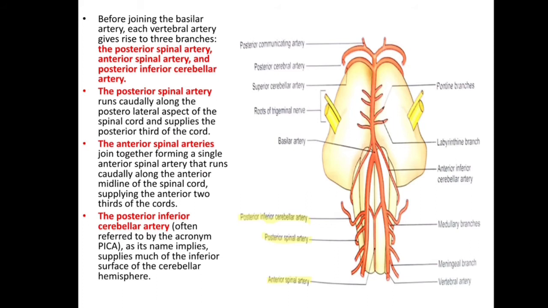The posterior spinal runs caudally along the posterolateral aspect of the spinal cord and supplies the posterior third of the cord. The anterior spinal arteries join together, forming a single anterior spinal artery that runs caudally along the anterior midline of the spinal cord and supplies the anterior two-thirds of the cord. The posterior inferior cerebellar artery, often referred to by the acronym PICA, as its name implies, supplies much of the inferior surface of the cerebellar hemisphere.